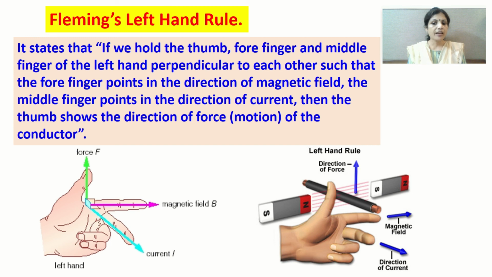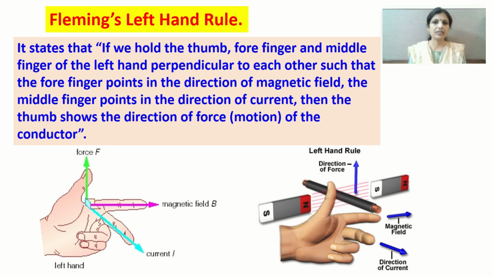There a conductor is also placed. The direction of current is shown by the middle finger, and look at your forefinger. It is in the direction of magnetic field from north to south. The thumb will give you the direction of force experienced by the conductor, and in this case the thumb is in the upward direction, so the conductor will move up.